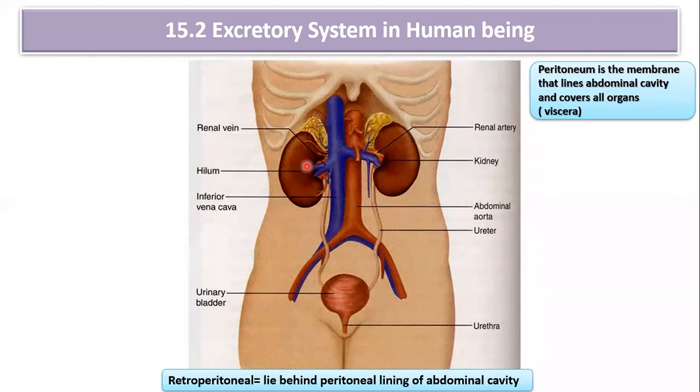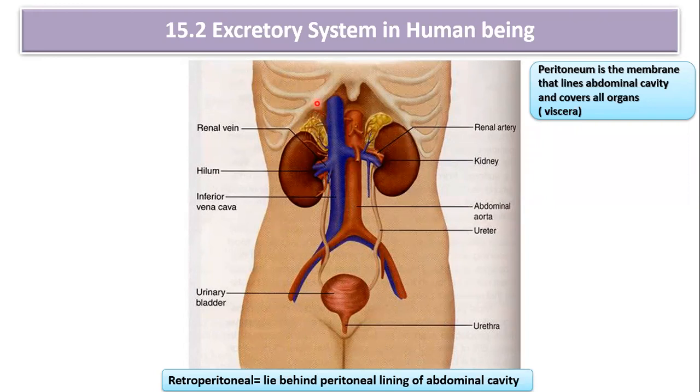If you see the location of the kidney, the right kidney is slightly lower than the left kidney because of the position of the liver. So this is the right kidney, this is the left kidney, and this one is slightly lower than the other because here the liver is present somewhere over here.